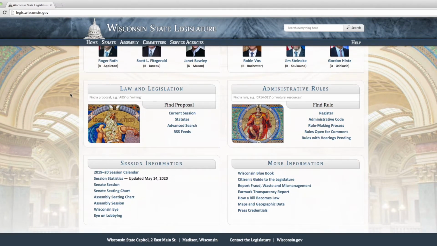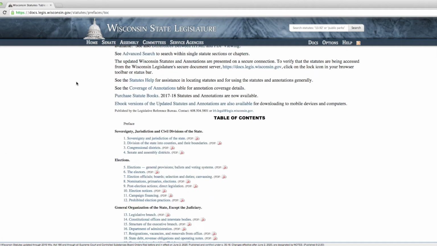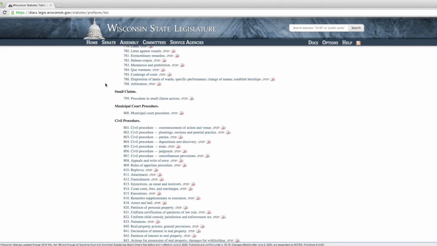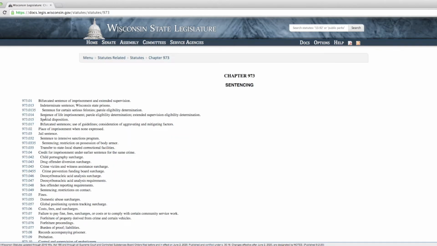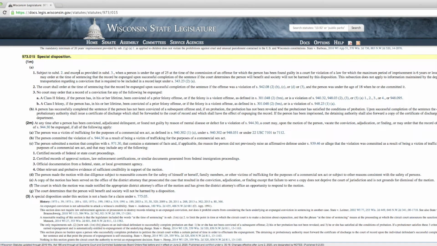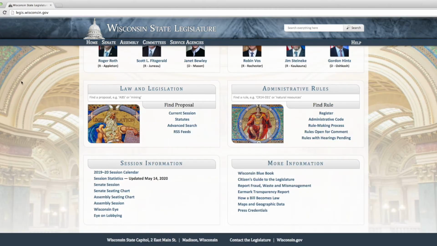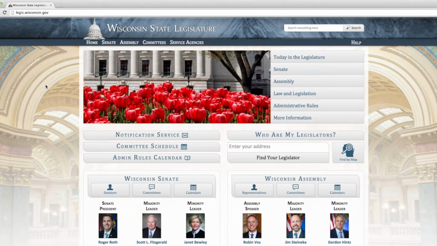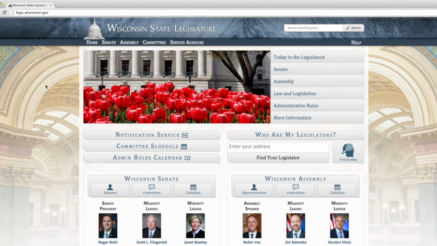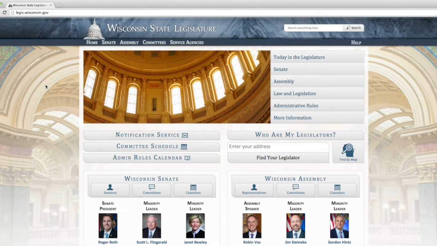It also has an incredibly handy way to look up what the state law is. So if you look through the state statutes, we'd have to scroll all the way down to the bottom here. We can actually look at the expungement law that I know by heart now. And here you can see what the current law actually says about expungement. And then together with what I showed you, you can piece together what the changes are that we wanted to make. So this is a wealth of information, and I encourage people to take advantage of it, to access it, to stay informed, to stay knowledgeable.